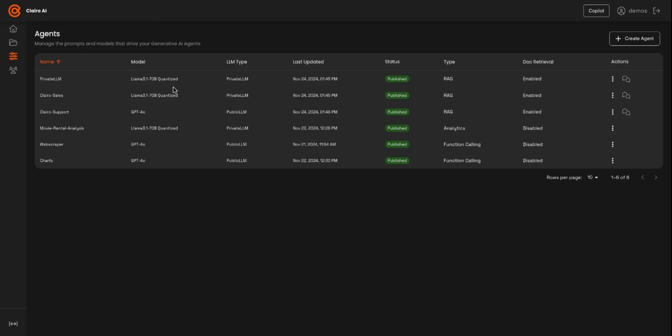Side by side essentially, which is how you can evaluate two different agents on a similar question. And this is where we actually start bringing evaluation metrics into our agents.